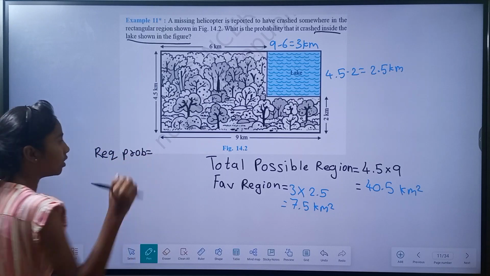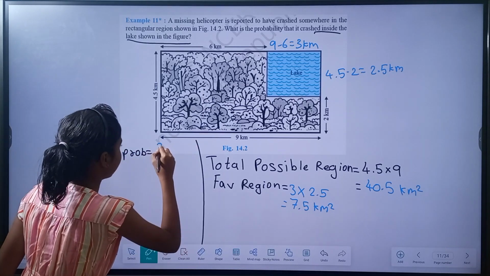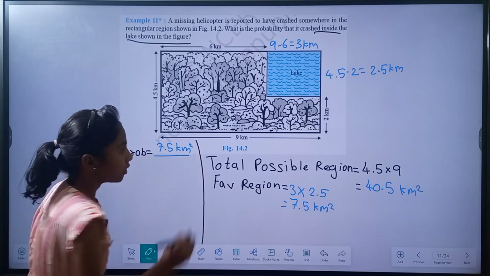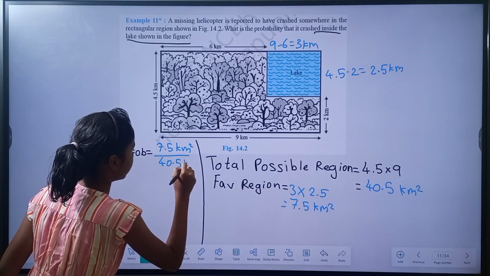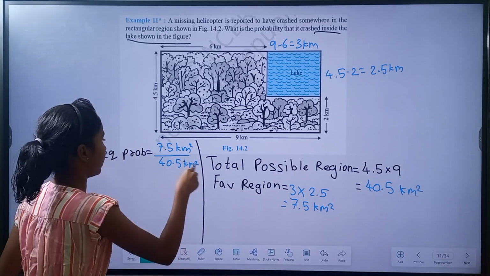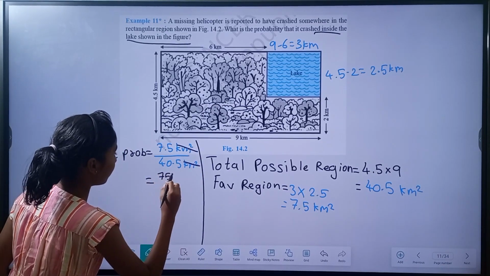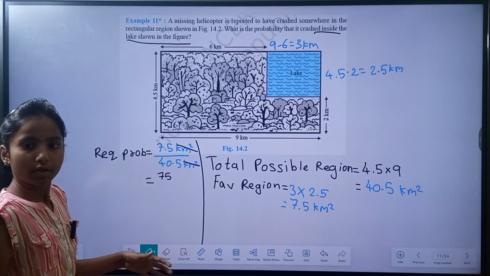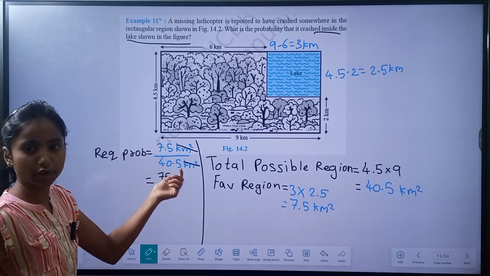Okay. So the required probability equals 7.5 kilometers square divided by 40.5 kilometers square. Now, by simplifying this, we can write 75 by 10 whole divided by 405 by 10.